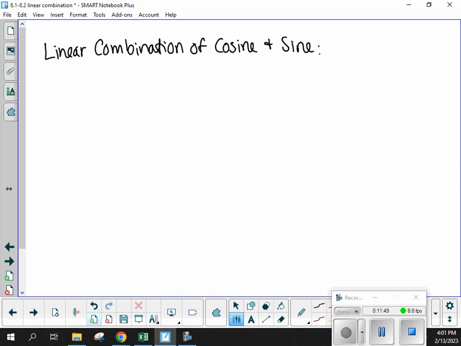It'll be something like this. Let's just use b times cosine of x plus c times sine of x. So this left-hand side is the linear combination of cosine and sine. Either one is raised to the first degree. That's linear. But we're saying this can be equivalent to a single cosine with a phase displacement. So a times cosine of x minus d.